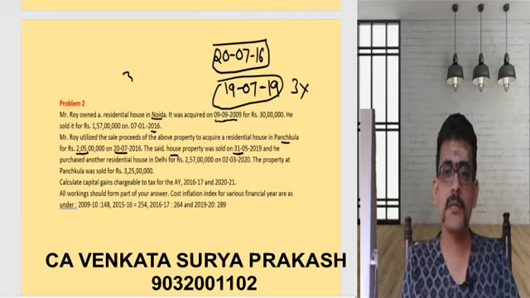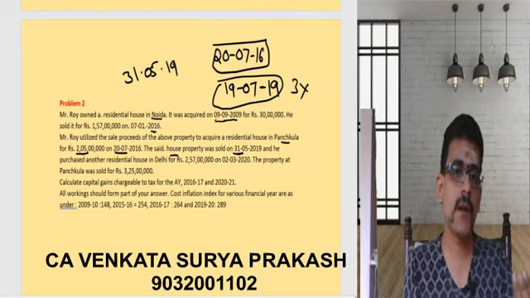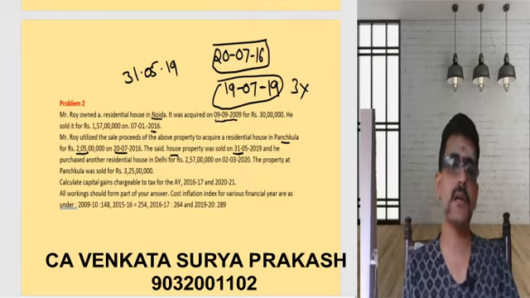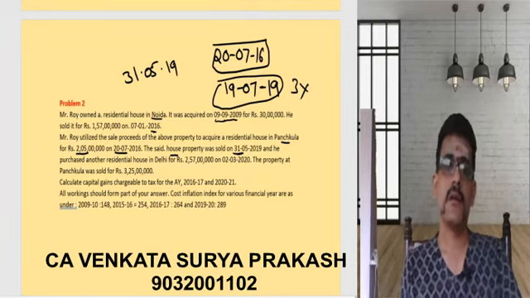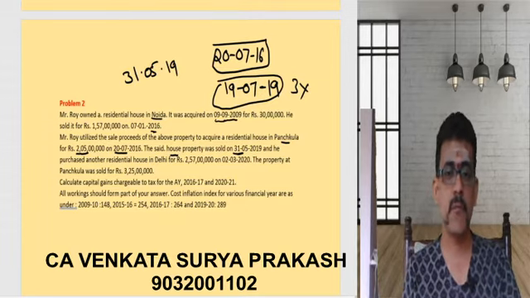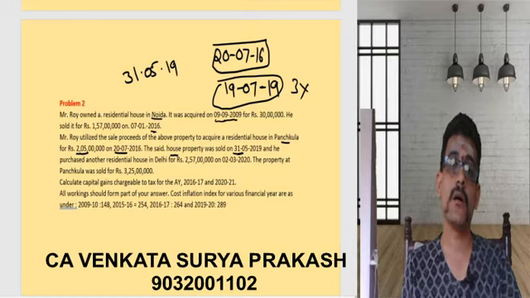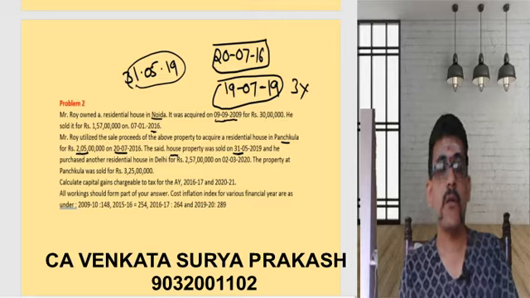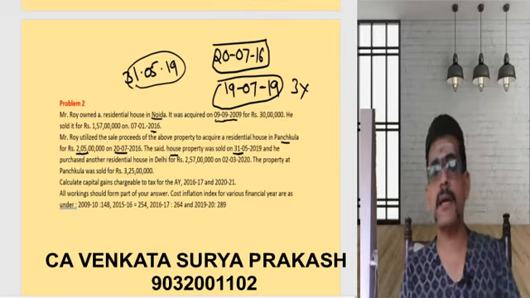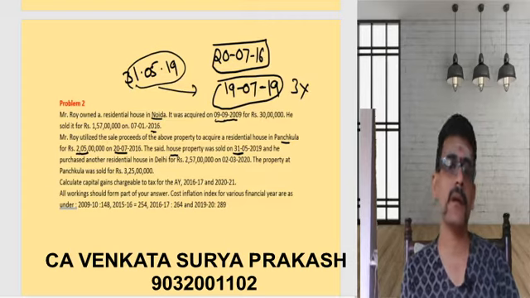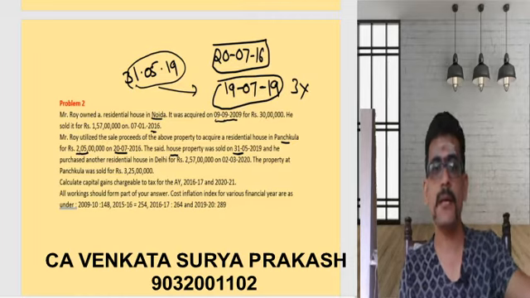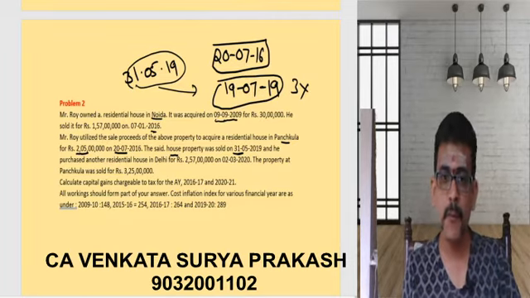But he sold that on 31st May 2019. If that fellow could have waited for 1 month and 19 days, then ultimately that could have been considered a long-term capital asset and he could have taken some sort of indexation. He was hurried by 1 month and 19 days. If he had waited, whatever gains were exempted earlier would not have been taxable. Now due to this hurry, whatever gain exempted earlier is going to be taxable, right? Now let us see the other part.